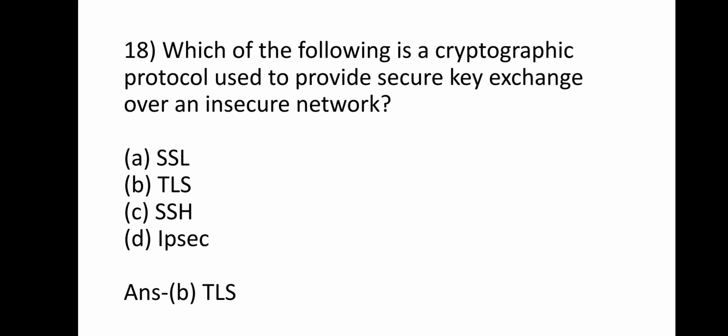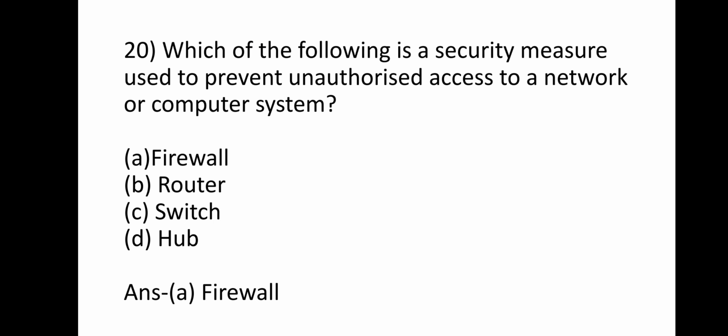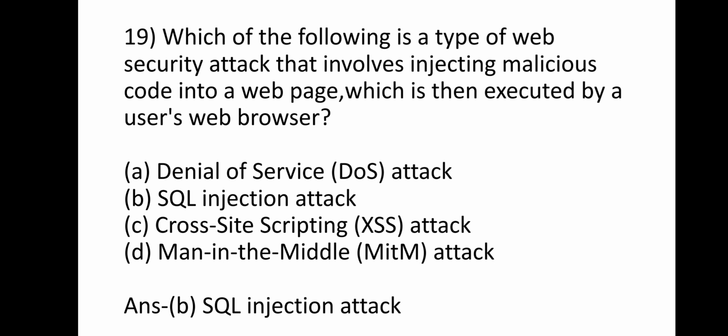Question 19: which of the following is a type of web security attack that involves injecting malicious code into a web page which is then executed by a user's web browser? The options are denial of service attack, SQL injection attack, C cross-site scripting attack, and option D man in the middle attack. The answer is B, SQL injection attack.